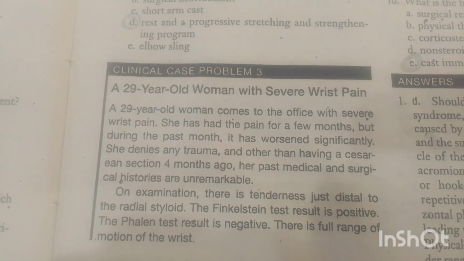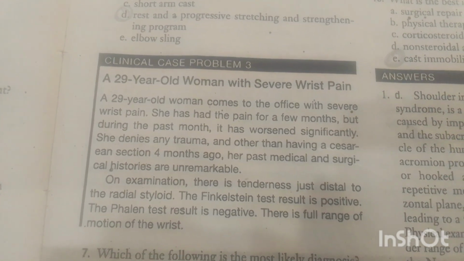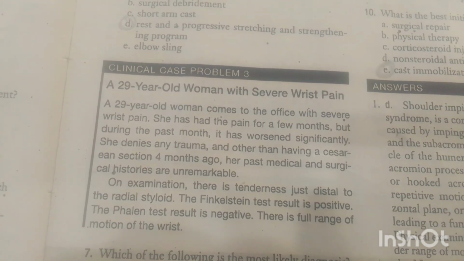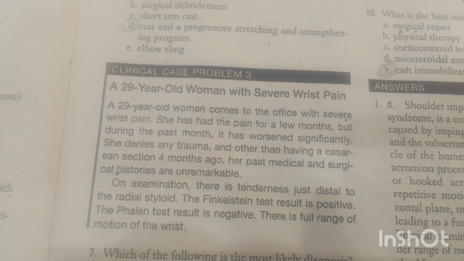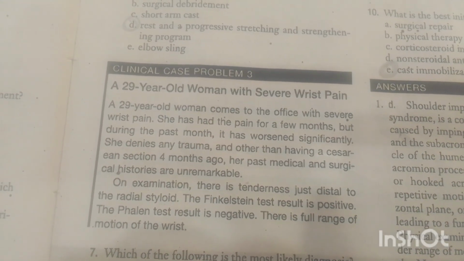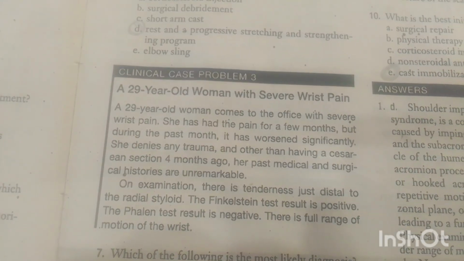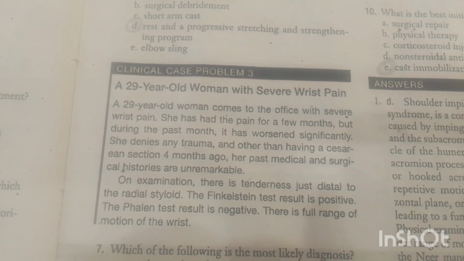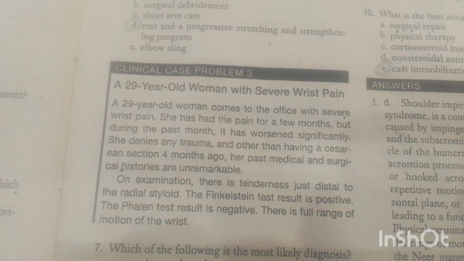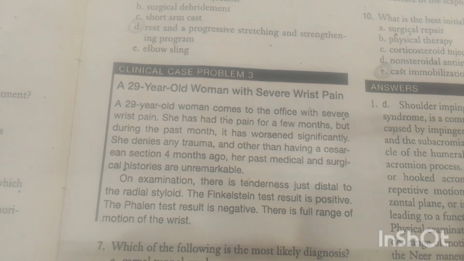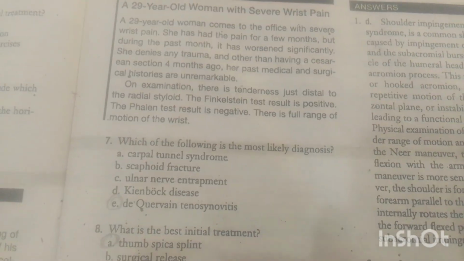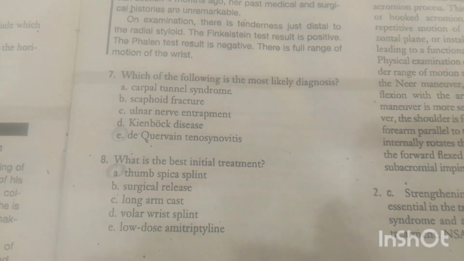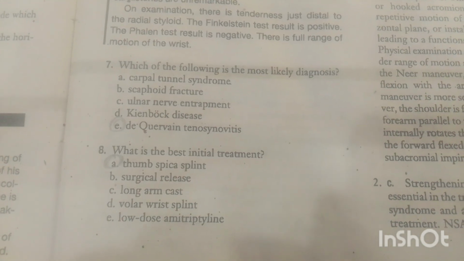Problem 3. A 29-year-old woman with severe rest pain comes to the emergency department. She has had pain for a few months, but during the past month it has worsened significantly. She denies any trauma, other than having a cesarean section 4 months ago. Her past medical and surgical history are unremarkable. On examination, there is tenderness just distal to the radial styloid. There is full range of motion of the wrist. Which of the following is the most likely diagnosis? E. What is the best initial treatment? Thumb spica splint.